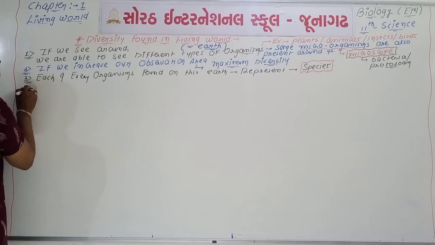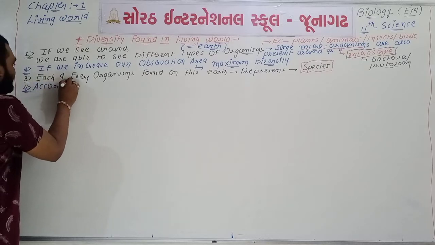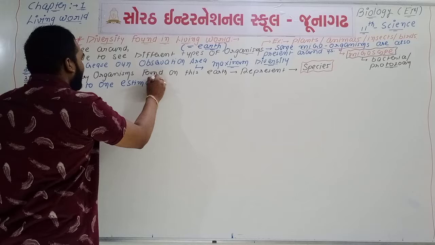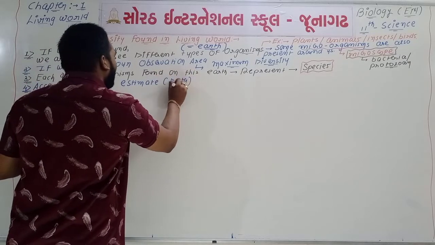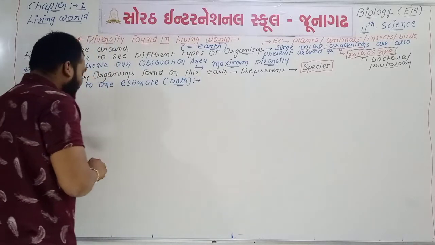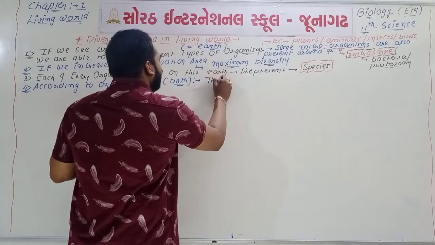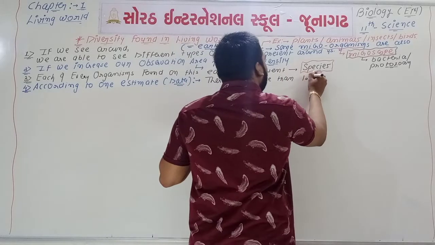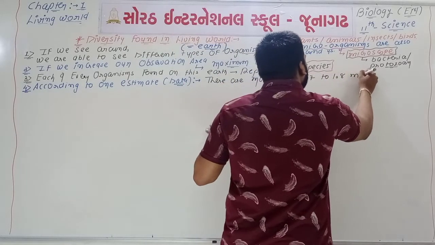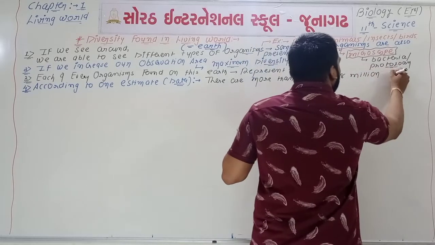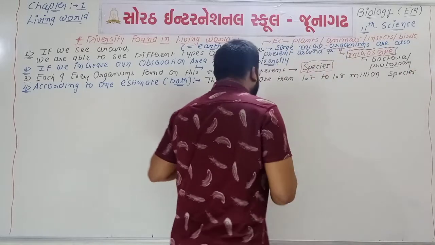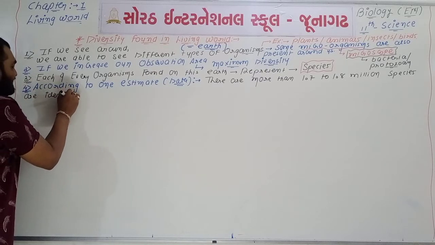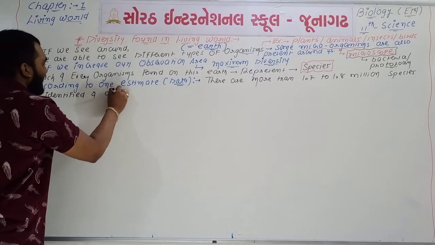Then point number 4, we can say that according to some data, or according to one estimate, there are more than 1.7 to 1.8 million species identified and described.